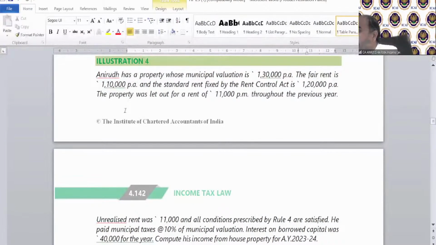Okay, somebody is asking, does Antilla count as one house only? Will it be treated as one house or two houses? It will depend upon the property number. If your house number is 10, then the floor does not matter. They will be treated as a single house.